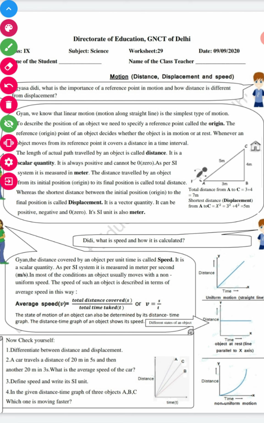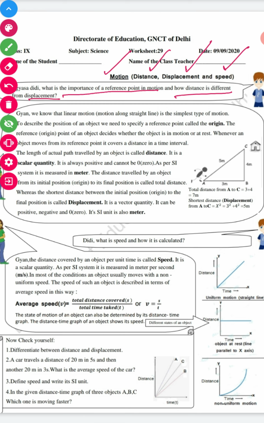Once again, we are here to discuss our DOE Worksheet 29, scheduled 9th September 2020. And today, we will start our new chapter, Motion, in which you will study distance, displacement, and speed. Gyan is very curious to know what is the importance of reference point in motion and how distance is different from displacement.